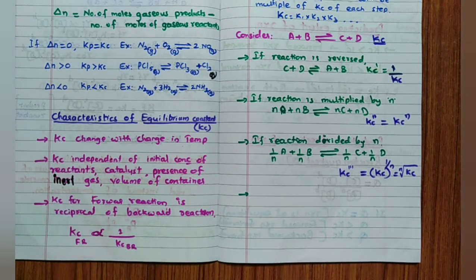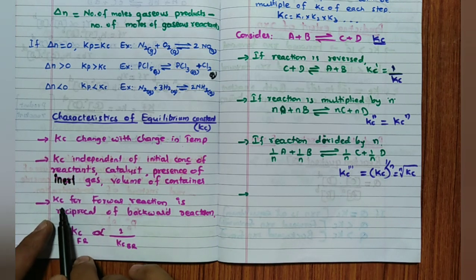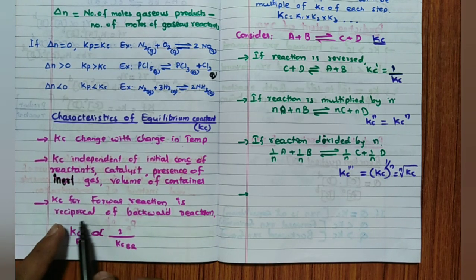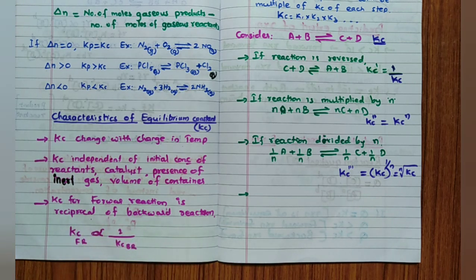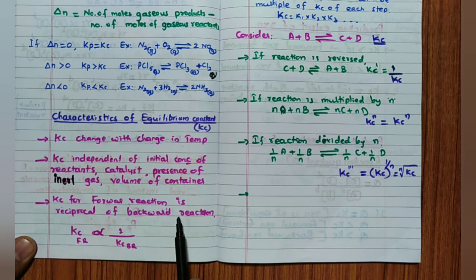Now the point I am going to discuss is very, very, very important. Understand that point. Always remember, Kc for the forward reaction is the reciprocal of Kc for the backward reaction. For example, Kc for the forward is proportional to 1 by Kc for the backward.